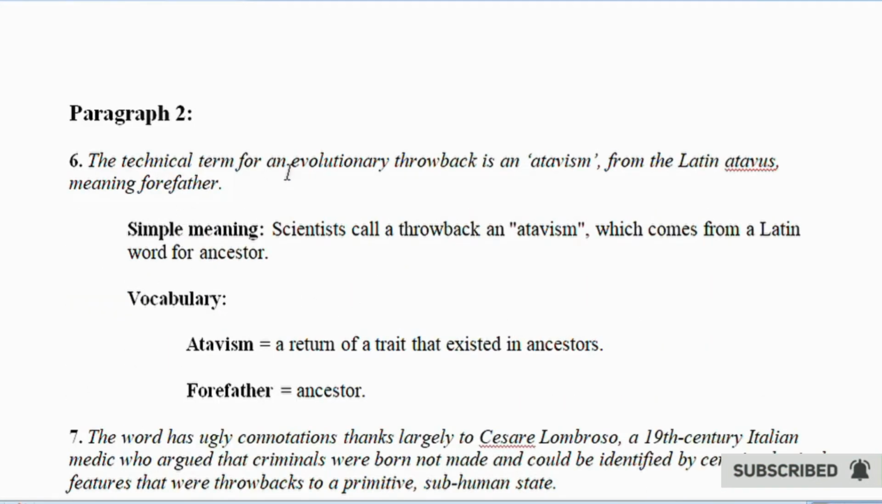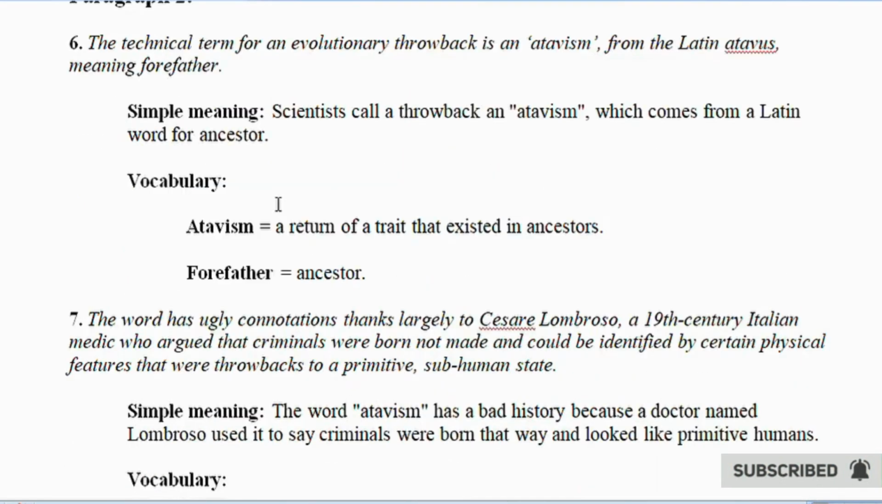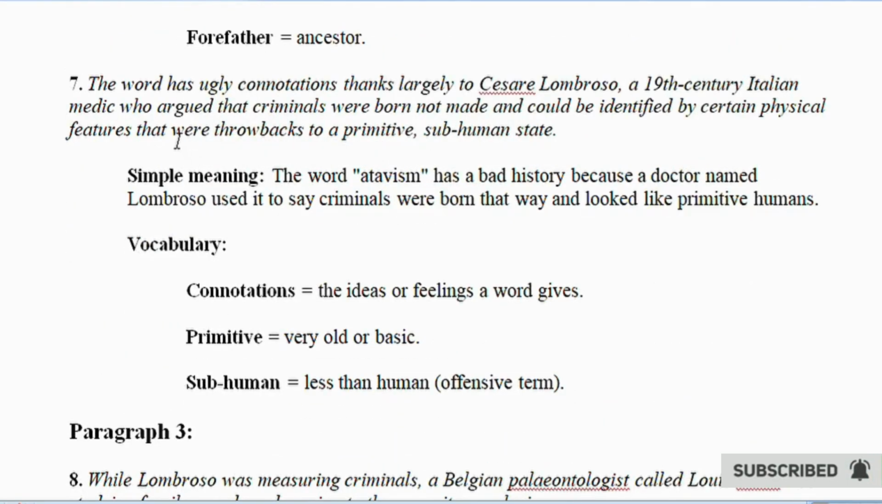Paragraph 2. 6. The technical term for an evolutionary throwback is an atavism, from the Latin atavus, meaning forefather. Simple meaning: scientists call a throwback an atavism, which comes from a Latin word for ancestor. Vocabulary: atavism, term for trait in ancestor. Forefather equals ancestor.